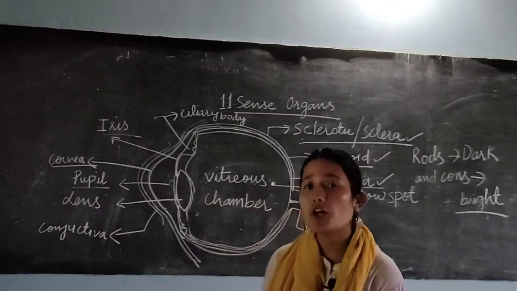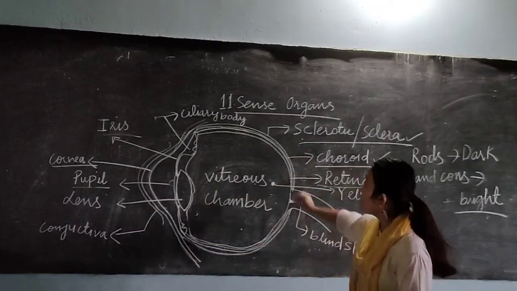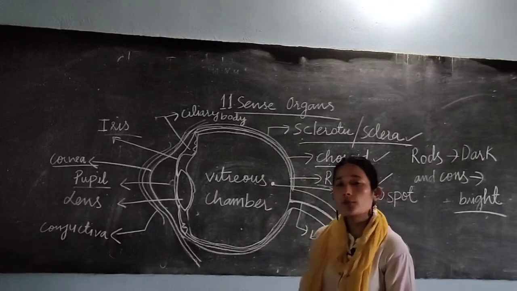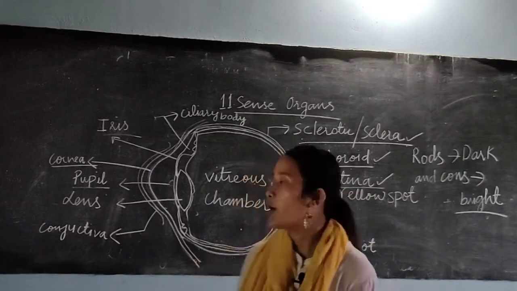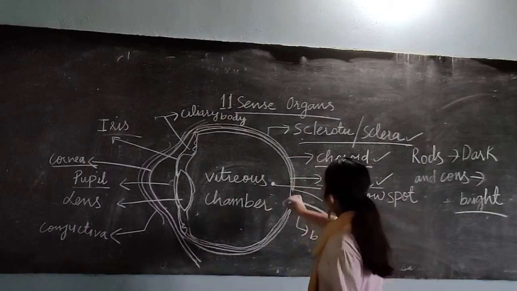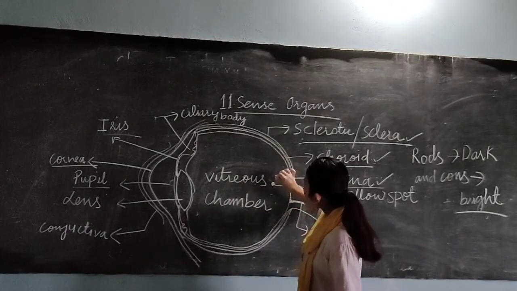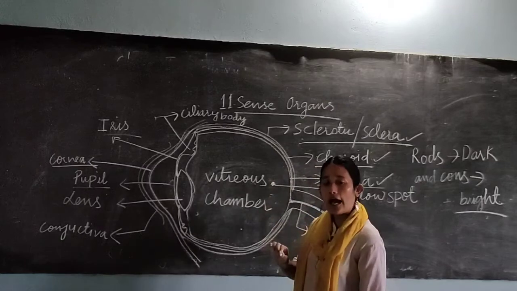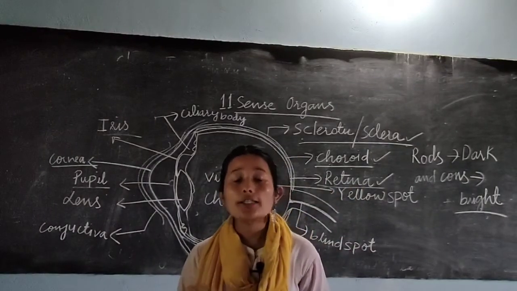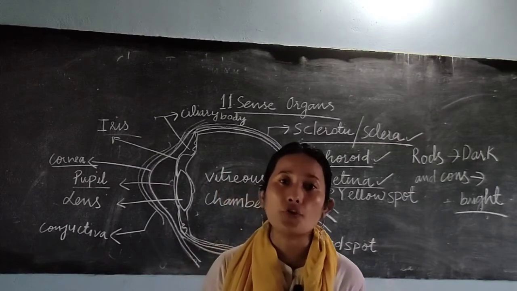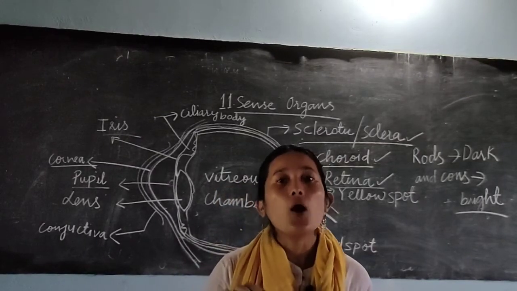Now, the distribution of rods and cones in your eye. Rods, more or less, are present all over the retina, but cones are present at the back of your eye. You have a spot called the yellow spot. Here the maximum amount of cone cells are present.